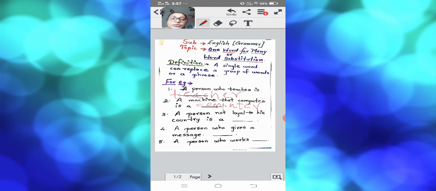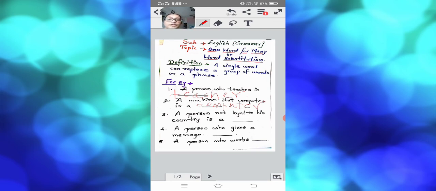That is, who is not at all loyal to his country, it is called non-democratic people, that they are not following our democracy rules. Okay, children. Now we will proceed to the fourth example. Now, what is the fourth example? A person who gives a message. Now, which people give us a message?